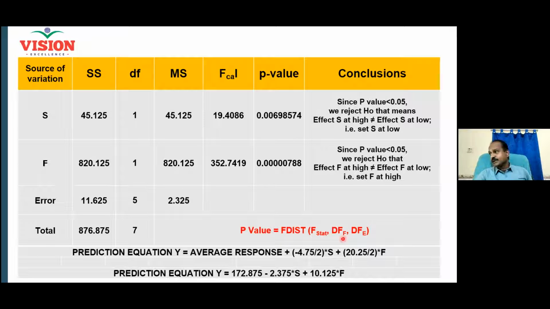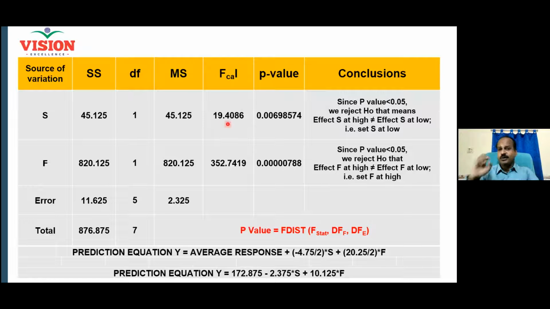Now you go to the F table and you can check the F score using your degree of freedom of the factor and degree of freedom of the error. Degree of freedom of the factor is 1. Degree of freedom of the error is 5. And what is your level of significance in your study? 5% always. Go to the F table for 5% level of significance. There are 2 data required. One is error degree of freedom. Another one is factor degree of freedom. And now you can pick up an F score from the table.